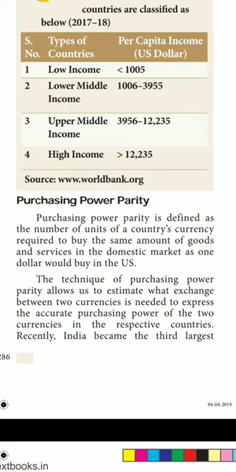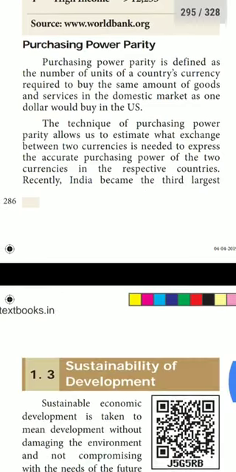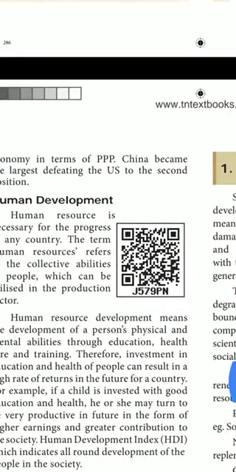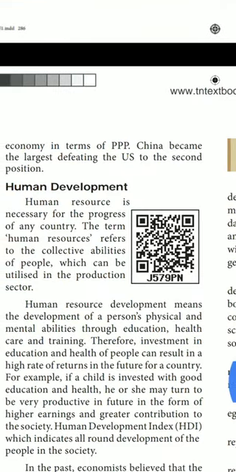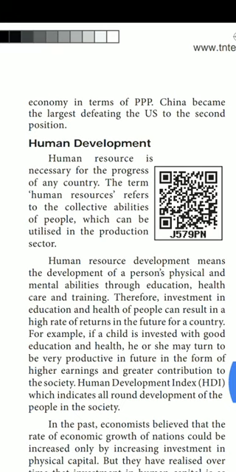The technique of purchasing power parity allows us to estimate what exchange rate between two currencies is needed to express the accurate purchasing power of two currencies in the respective country. Recently, India became the third largest economy in terms of purchasing power parity. China became the largest, defeating the US to the second position. Okay, this is purchasing power parity.